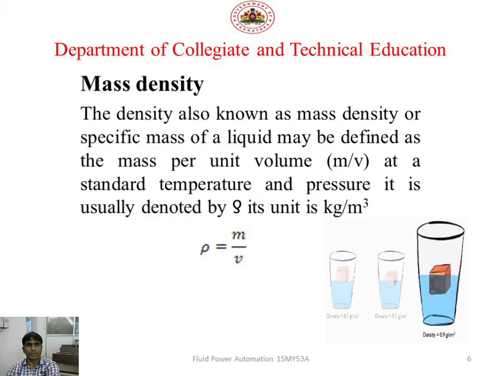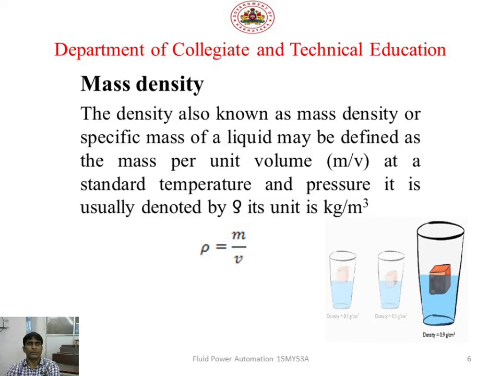So I have shown an example. See, density. If an object has less density, it will float on the water surface. If it has high density, then it will get submerged in the liquid.